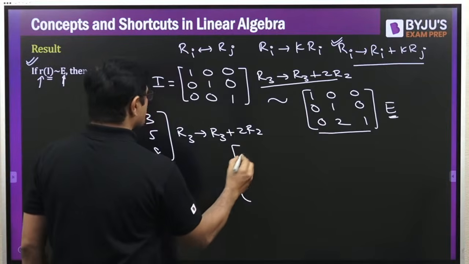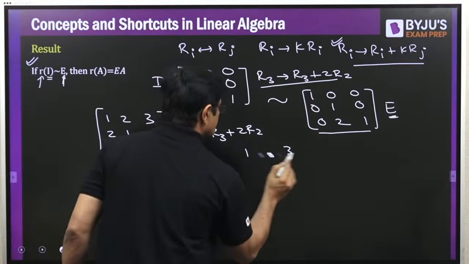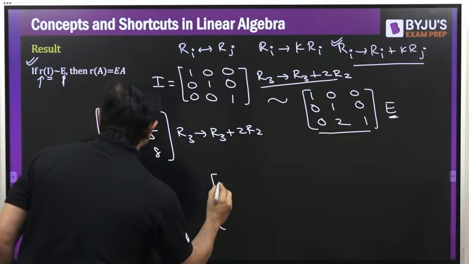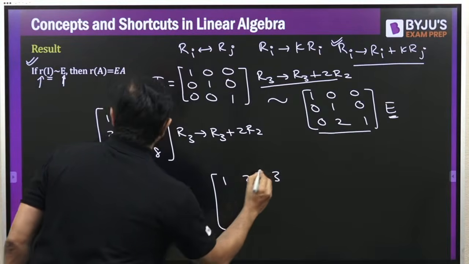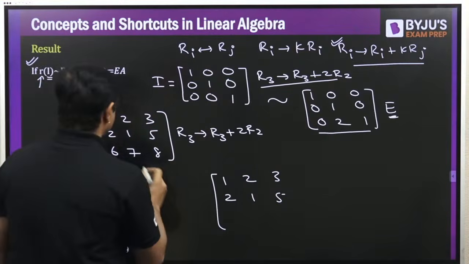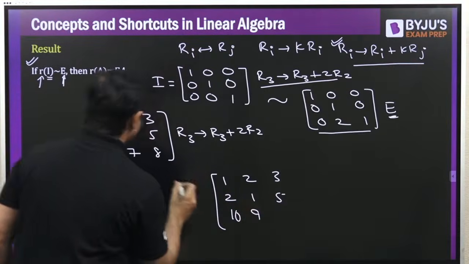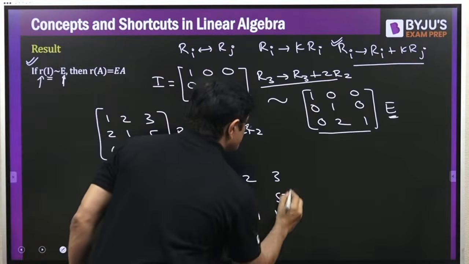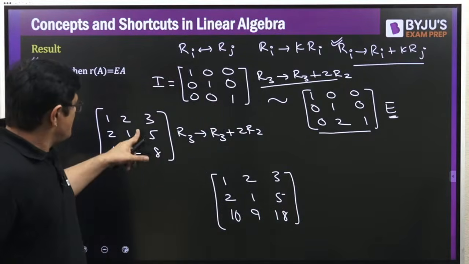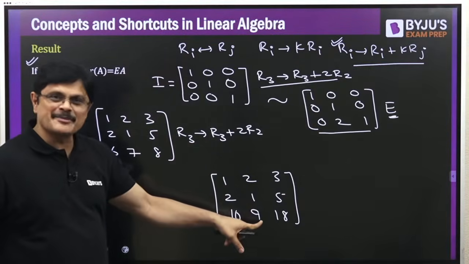See, if you perform this row operation, what happens? 1 2 3. I'll just write it a little further down so that you understand better. If I perform it, I'll get this answer. How do you get it? 1 2 3, first row as it is, second row as it is, third row will be R3 plus 2 times R2, that is 6 plus 4, that is 10, 7 plus 2, 9, 8 plus 10, 18. Now look at this carefully. If you perform this row operation on this matrix, you get this matrix.